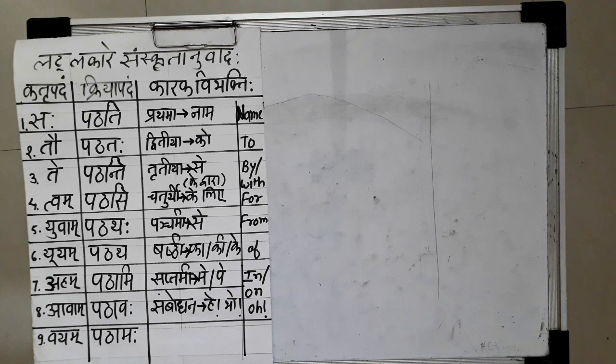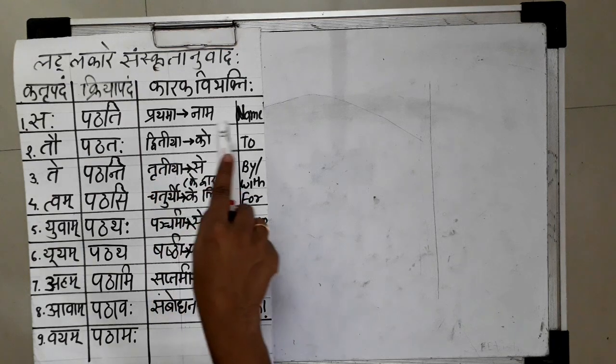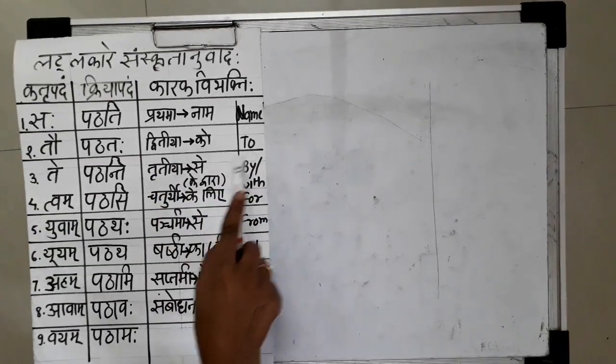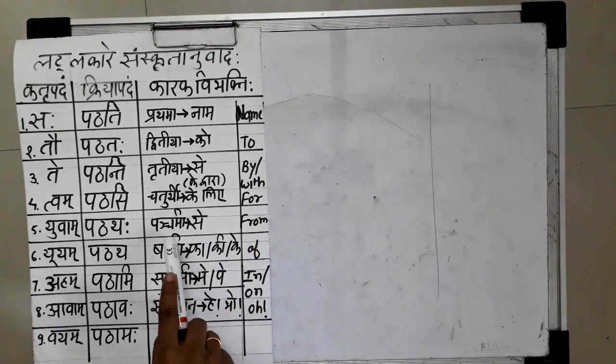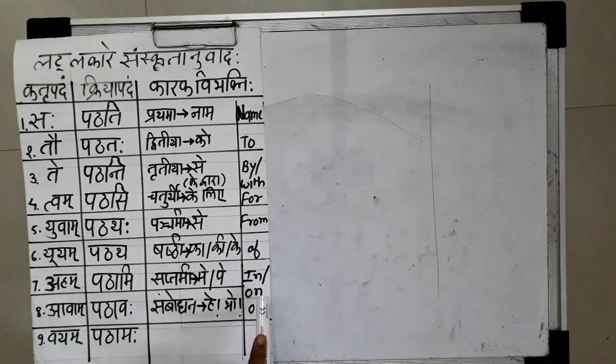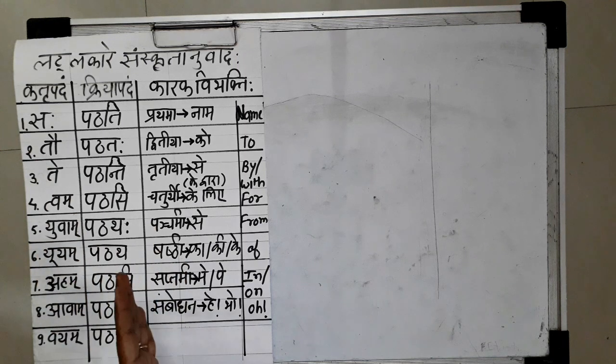At the same time, for your correct answer or for those who are comfortable with English, the English words are also given here. For Prathama Vibhakti it will be name. For Dvitiya Vibhakti to. For Tritiya Vibhakti by or with. For Chaturthi Vibhakti for. For Panchami it is from. Shashti of. Saptami in, on, under, and Sambodhan o. These things should be very clear to all of you before starting this topic. So we are keeping both the tables here sidewise and we are going to solve the sentences.